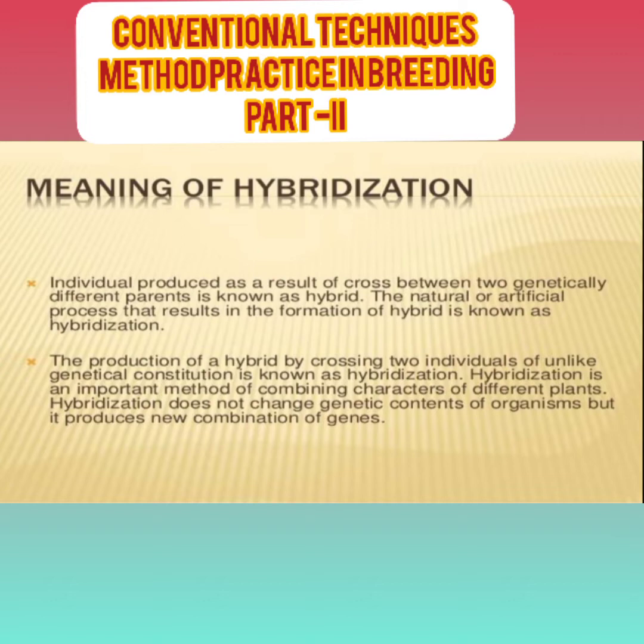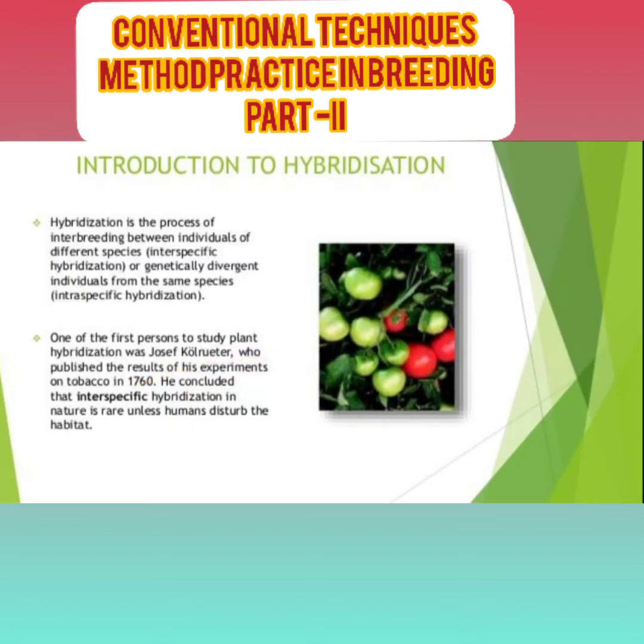Hybridization is an important method of combining the characters of different plants. Hybridization does not change the genetic content of an organism, but it produces new combinations of genes. Hybridization is the process of interbreeding between individuals of different species, that means interspecific hybridization, or between genetically divergent individuals from the same species.